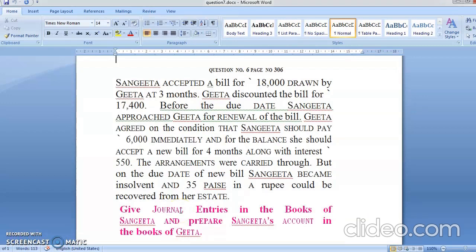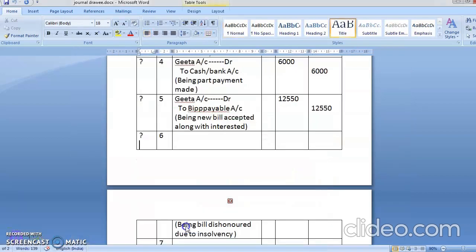On due date, Sangeeta became insolvent and only 35 paise in a rupee could be recovered. Now see what is happening. Sangeeta is becoming insolvent. I've explained the meaning of insolvent in our earlier lecture. What is the meaning of insolvent? Insolvent means you have become a bankrupt. You are not able to pay the money. So in the future, you will not be able to pay the money because you have suffered a financial loss. So whenever there is an insolvency, the bill will be dishonored. Remember it. The bill will always be dishonored. Okay. So again dishonor की entry आ जाएगी.